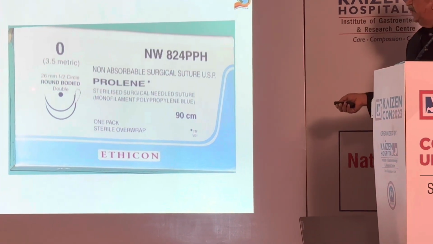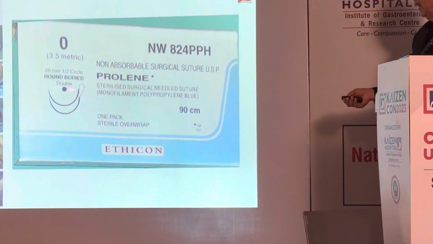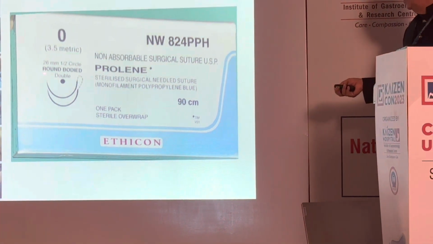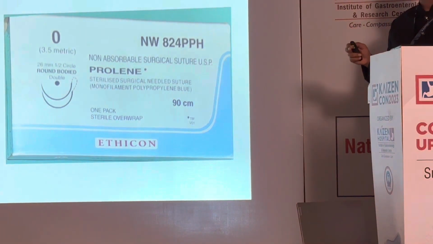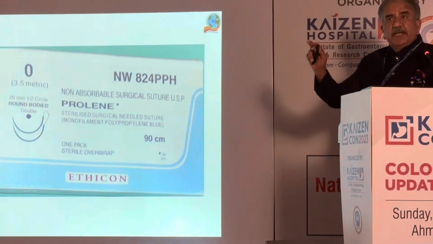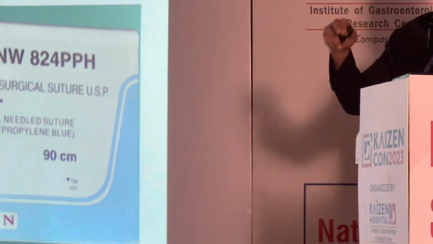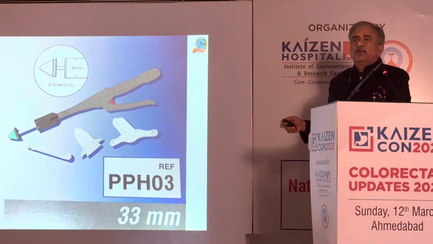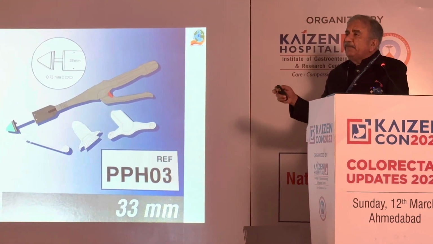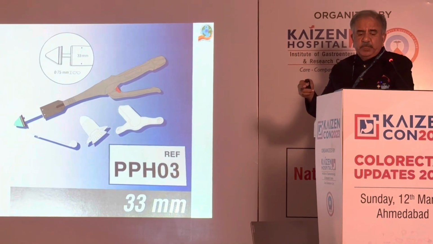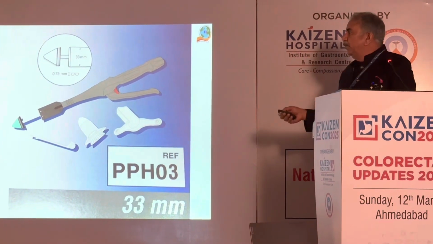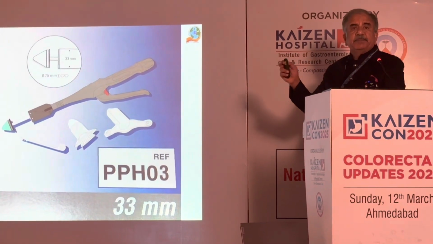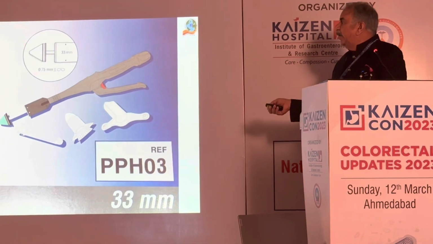please use the needles, that is a double arm suture which is provided with the MIPH gun, and it has a dimension of 26 millimeter half circle. What I mean to say is that if you take a bigger needle, then also you will not be able to do it. If you take a smaller needle, then also it becomes challenging to go into the mucosa and submucosa. And when we are firing, we are in the habit of using PPH 03, and 03 would mean that 33 millimeter is the diameter, and when the staples close back, then it is 0.75.